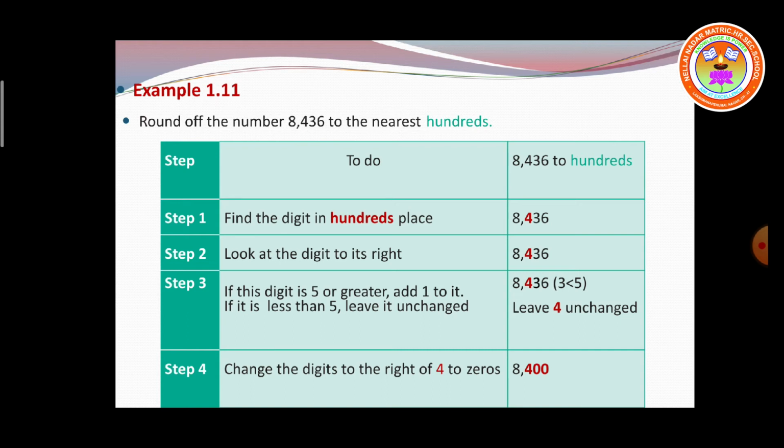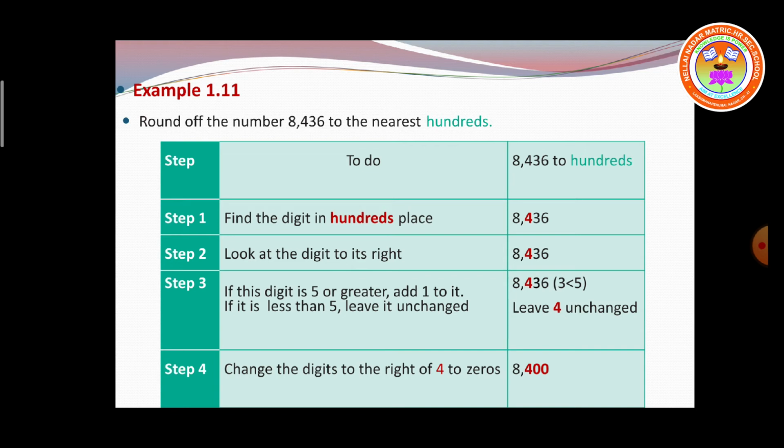Step 2. Look at the digit to its right. So what is to the right hand side of this 4? 3. Children, step 3 is very important. You have to understand clearly. If the digit is 5 or greater, add 1 to it. See, what is on the right hand side of this 4? 3. Is that 3 greater than 5 or equal to 5? No, both the conditions are false.